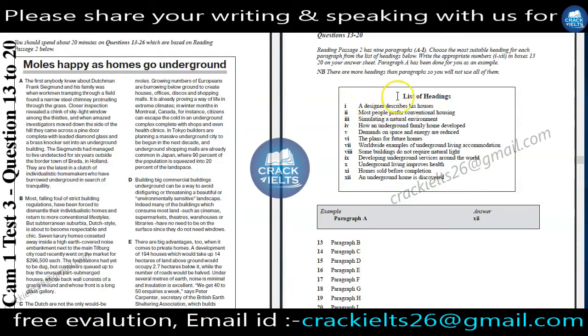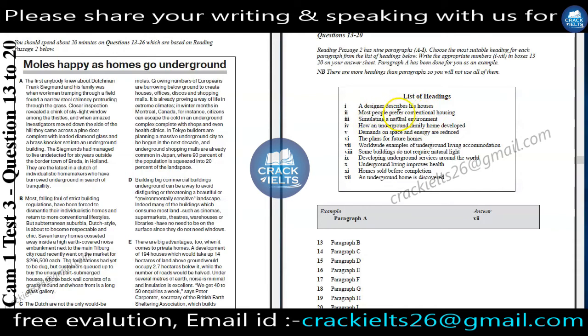First of all, we will look at the whole list of headings and then we will search for our keywords. A designer describes his house. Designer, describe, house: these are our keywords. Most people prefer conventional housing.